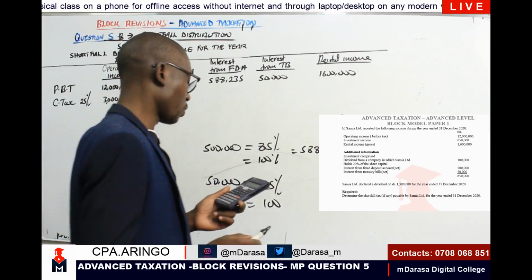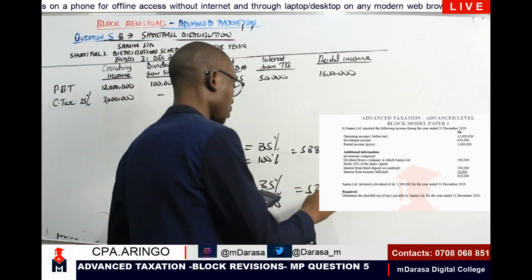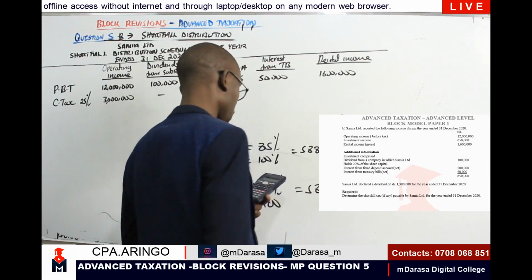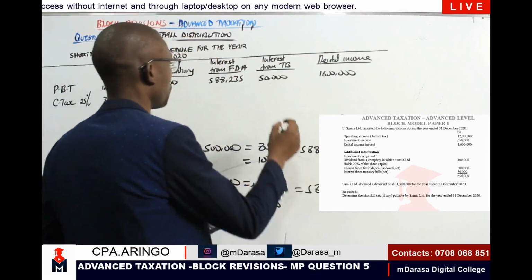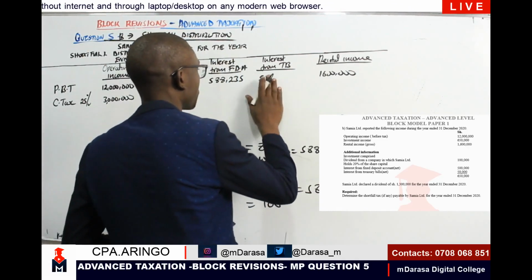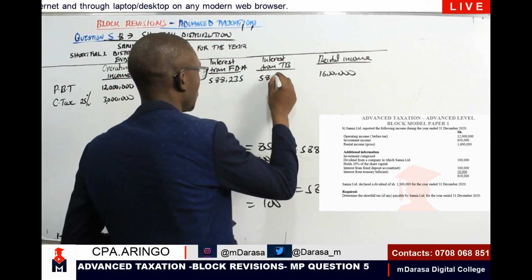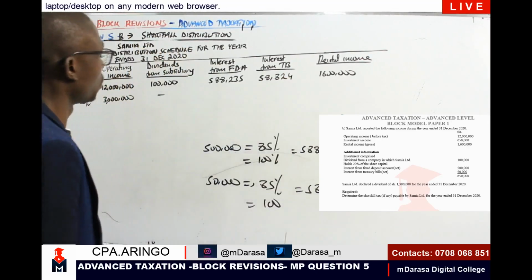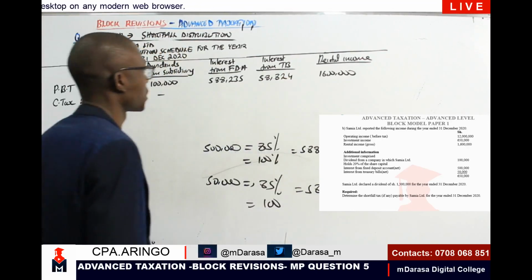That should give us 58,824. So basically that is our interest.